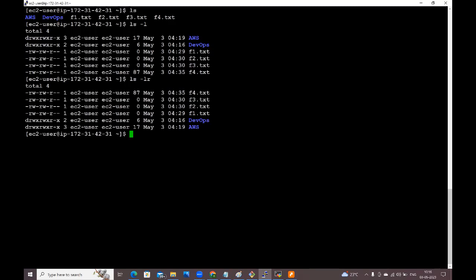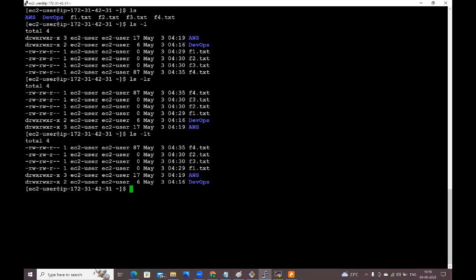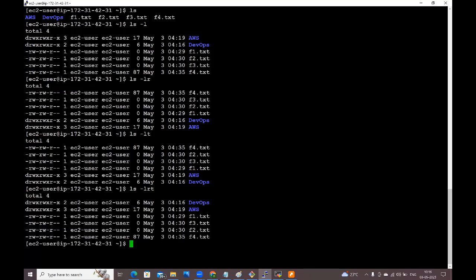If you want to get it with the timestamp, use ls -lt, long list with the timestamp, guys. Now you will get it here. See here, ls -lrt. LRT means long list with the timestamp in reverse order. See guys, like this you will get.